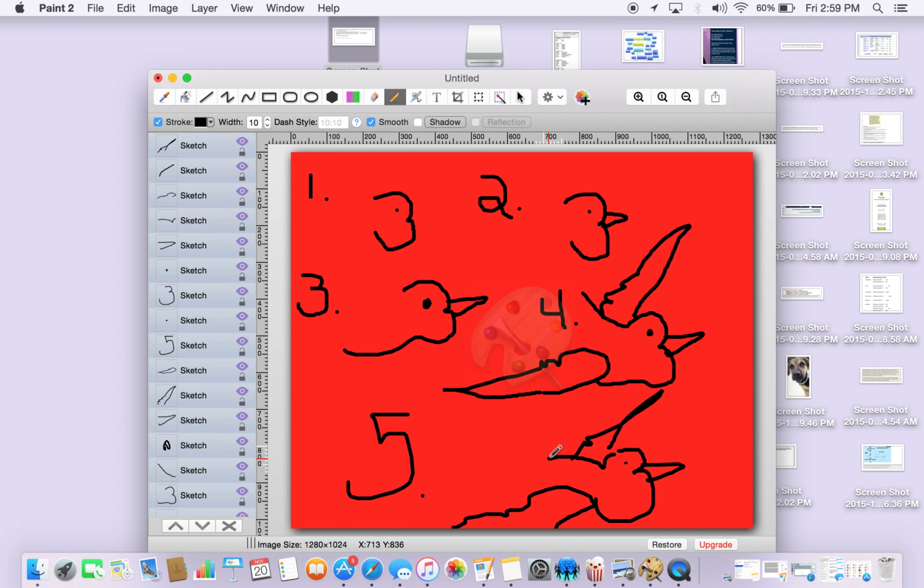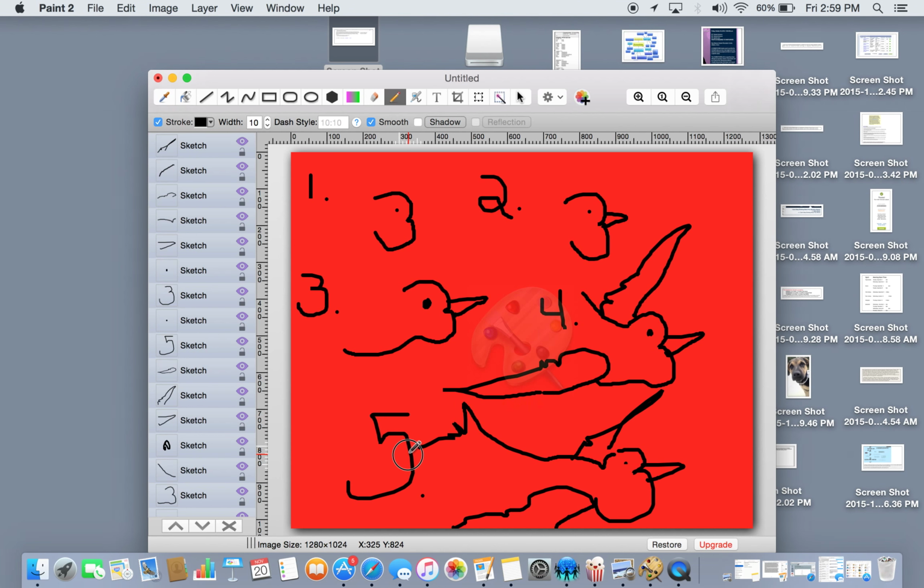It's a little more hard to see because I'm running out of space. And then a nice long tail, like so. And that is how you draw a simple bird.